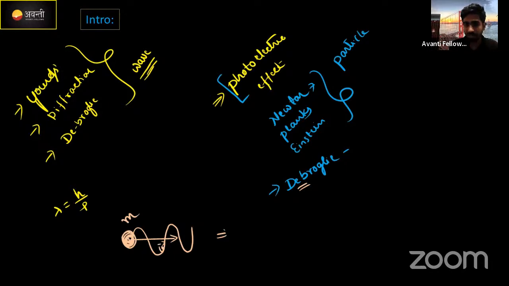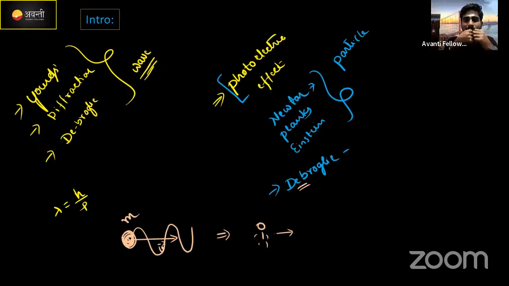Are you getting my point? Actually, suppose this is me, right now. I'm moving, which means along with me there is a wave. How does that happen, sir? You might be asked like this. If we are walking, we can identify the person only. We can't identify the wave, correct?